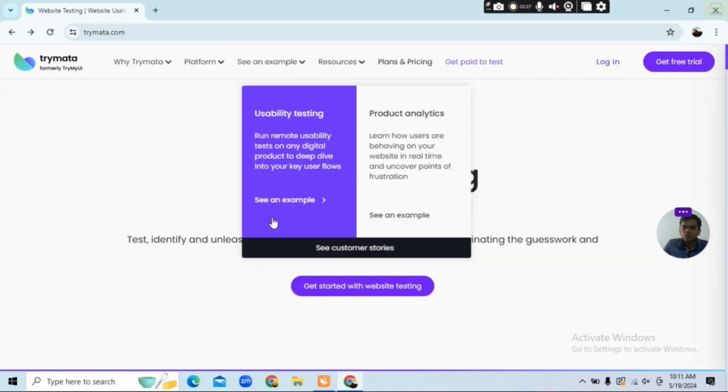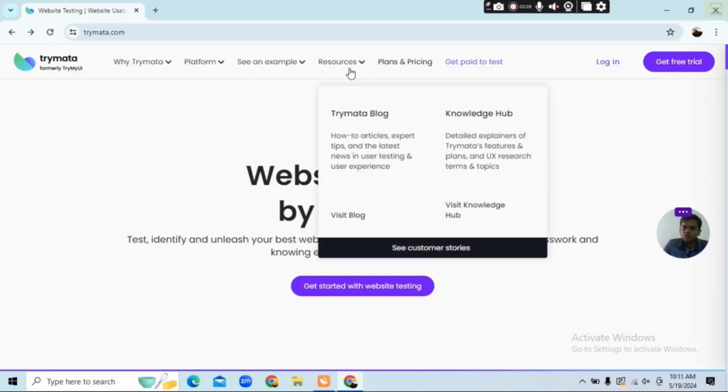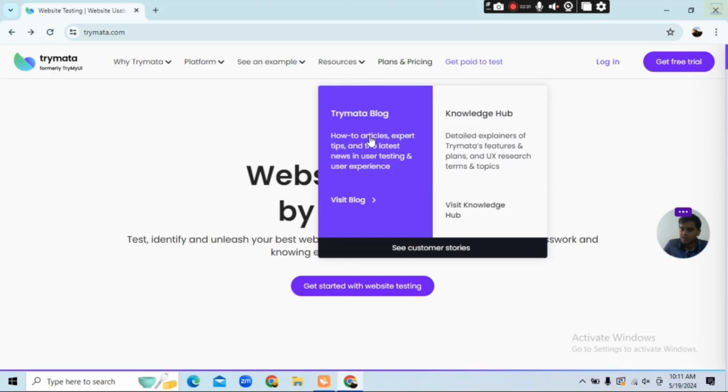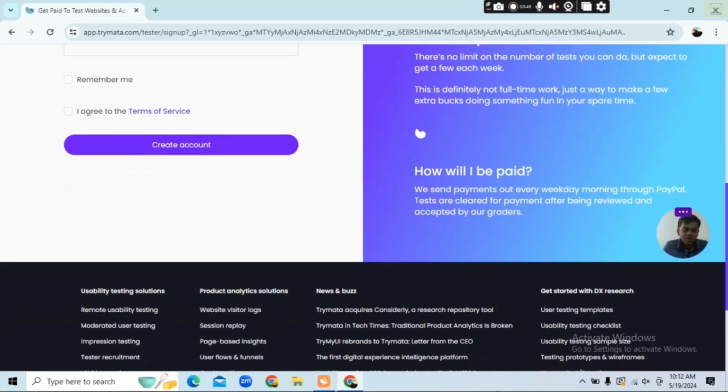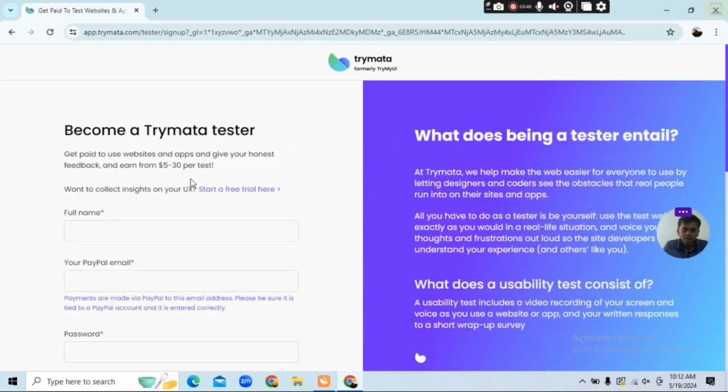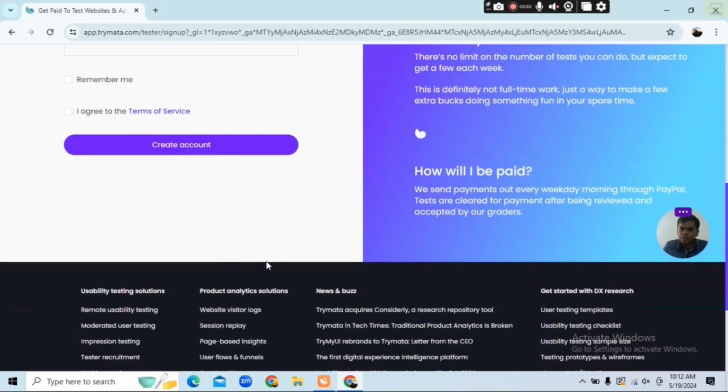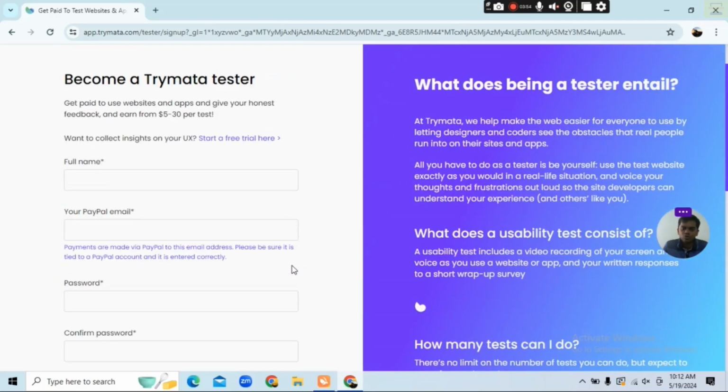So see an example, you can also see examples, resources for Trymata blogs. There are certain kinds of blogs also. You can visit the blogs, add your login, sign up over here, and you can start your testing also. Like that you can earn money using this Trymata website also.